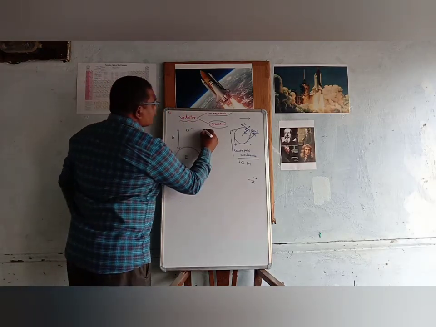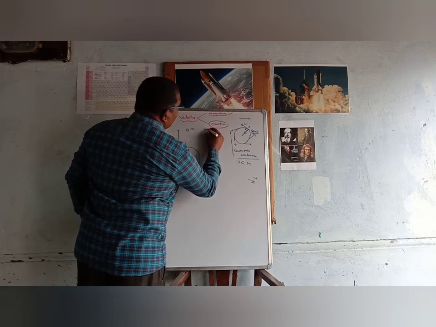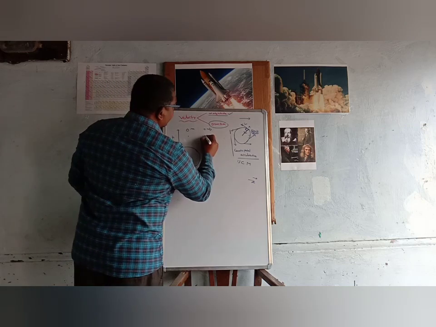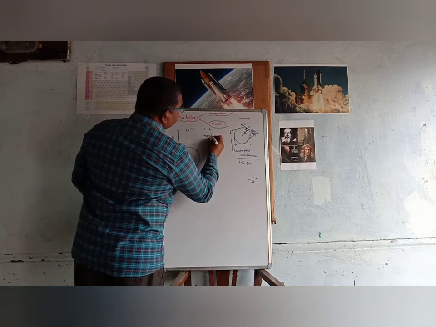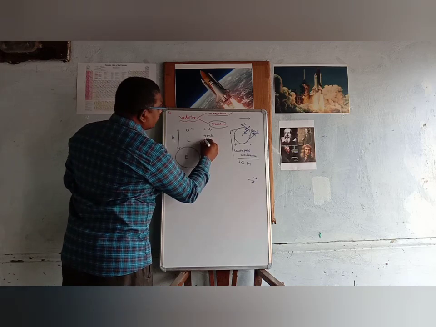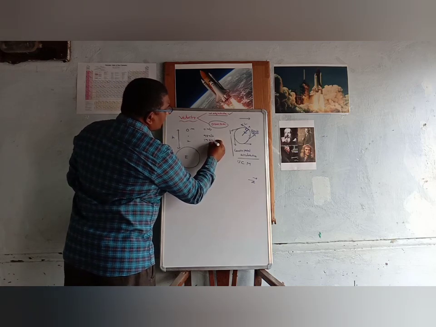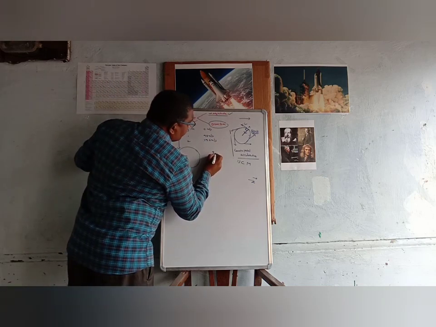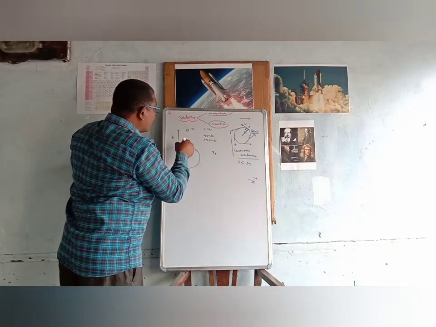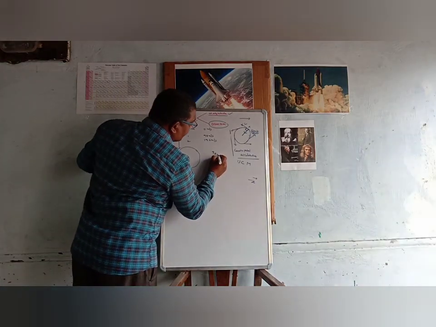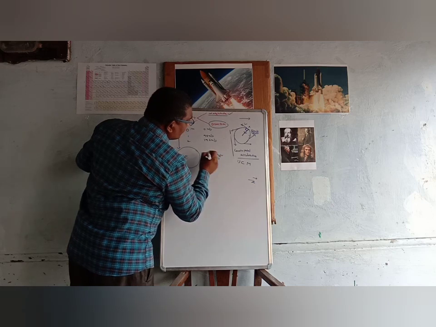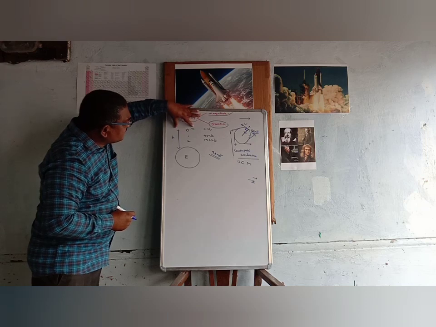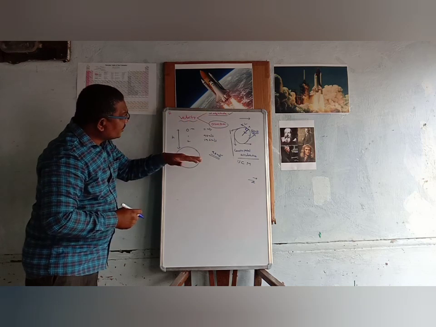Here the initial velocity is 0. But after 1 second, how much does the velocity increase? It is increased by 9.8 meter per second. And after 2 seconds, it is again increased to 19.6 meter per second. So every second, the velocity magnitude is increased by 9.8. So this freely falling body has an acceleration of 9.8 meter per second square. A freely falling object has acceleration due to one force.